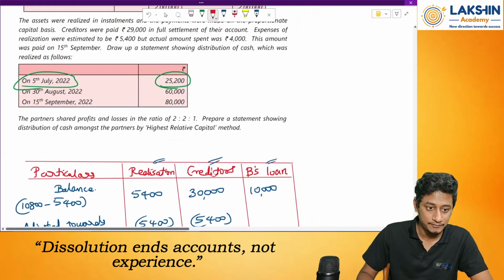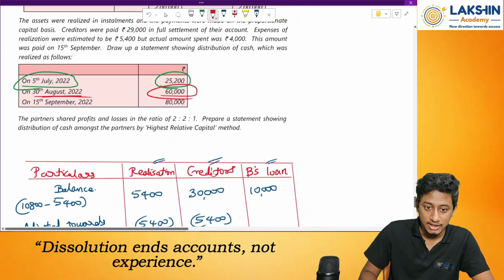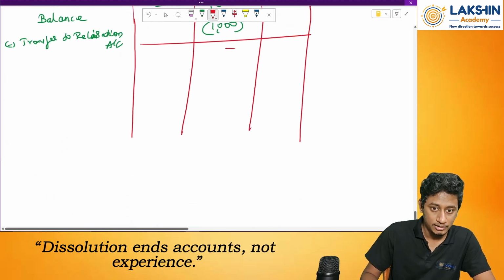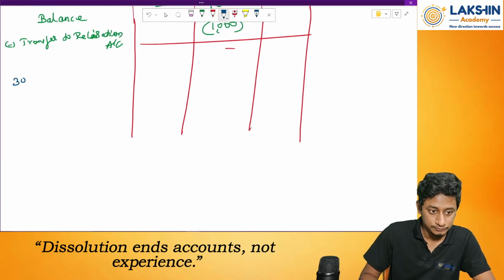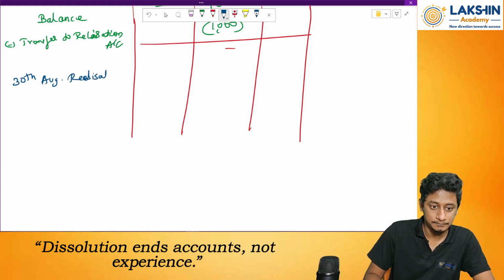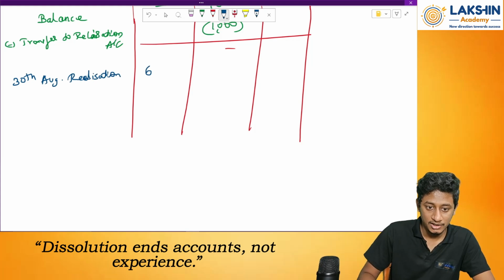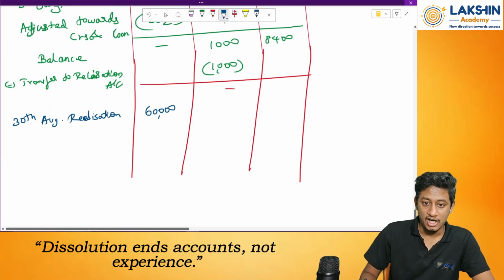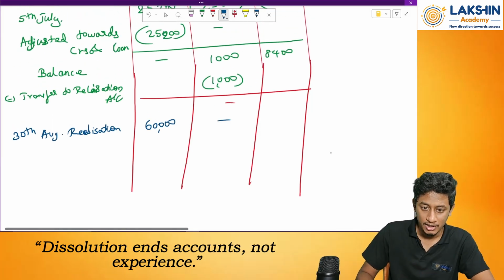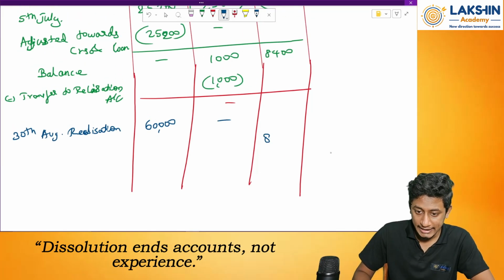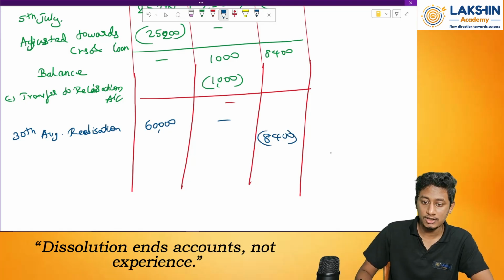Next realization. On 30th August, 60,000 rupees. So 30th August realization, 60,000. How much do I need? So here nil. 8,400 towards what? The loan.